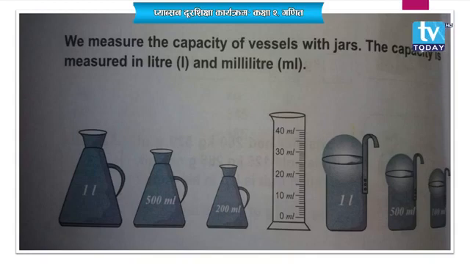Over here you can see the first picture: the first one is 1 liter, 500 milliliter, then 200 milliliter, and have you seen that measuring jar in the picture? That we call a measuring jar. The measurement is written there.